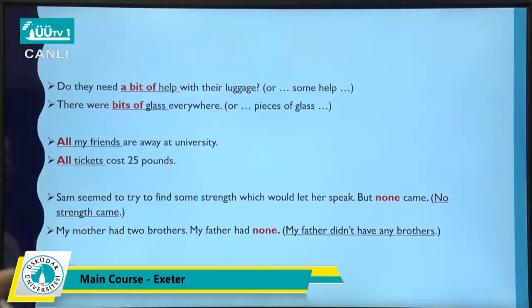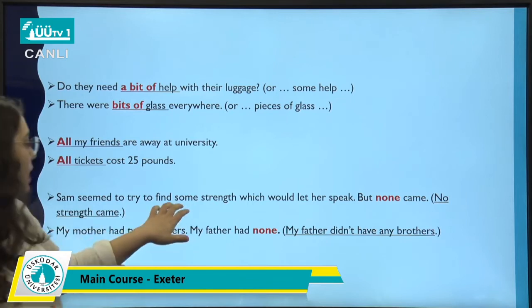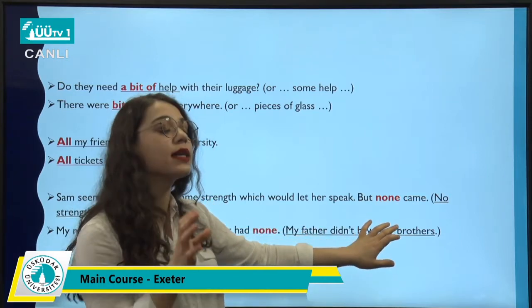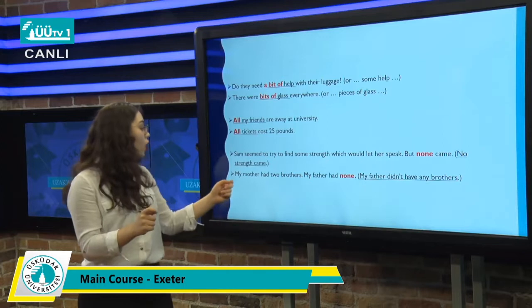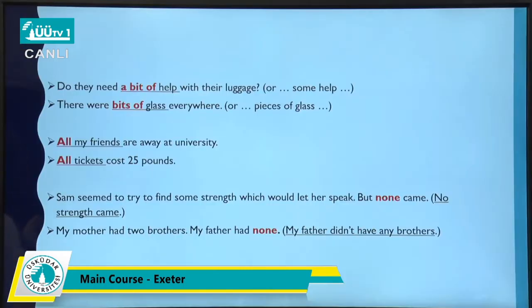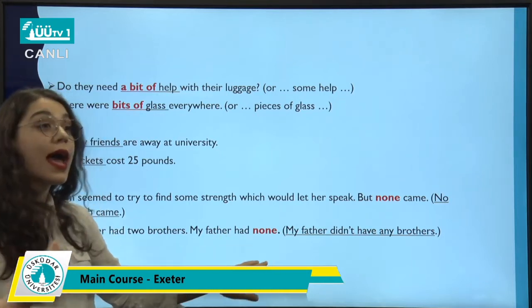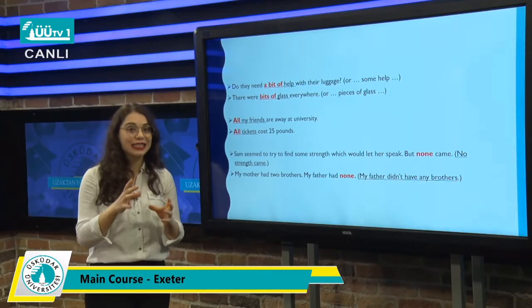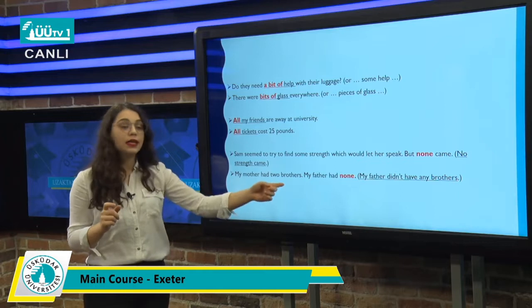As here: Sam seemed to try to find some strength which would let her speak, but none came. No strength came here, okay? And as you can see, none came. None acts like a subject here. Or, my mother had two brothers and my father had none. So my father didn't have any brothers. And here, none acts like an object. So this none here is a pronoun, it takes the place of a noun, okay? So you can use none only in positive sentences, and this is different from no, as these are pronouns.